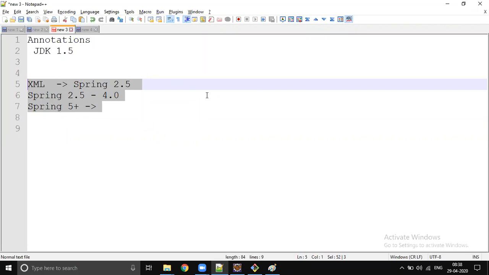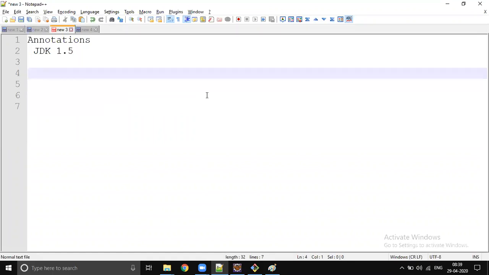latest version also. Maybe in the future they may stop the support, we don't know. But as we need backward compatibility, Spring is still supporting it, but we can do things without writing a single line of XML configuration. With annotations, developer life becomes pretty easy, and in terms of project we get a benefit: instead of getting exceptions, you get compilation errors. So that is the benefit we're going to get.